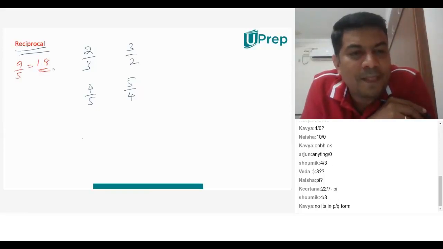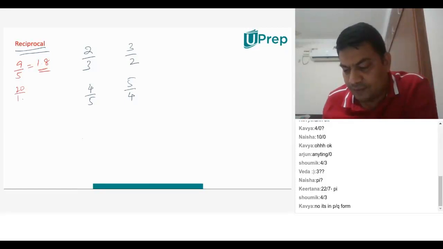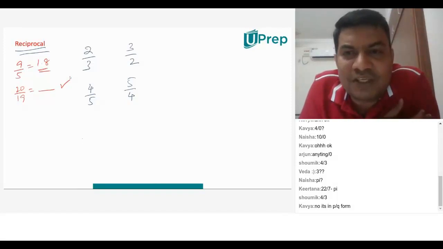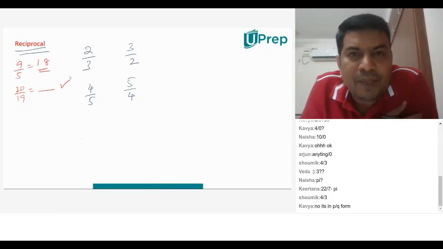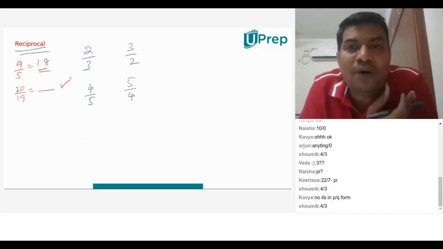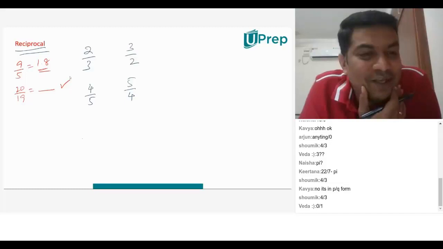Sir, I think it can be 20 by 19 or 19 by 20. No, 20 by 19 also, if you calculate, you'll get some value. It is in the form of P by Q. Whatever may be the value, it has to be a rational number. Good. So any number that cannot be put in the form of P by Q is an irrational number. But where are those numbers? It's very important to know where are those numbers.